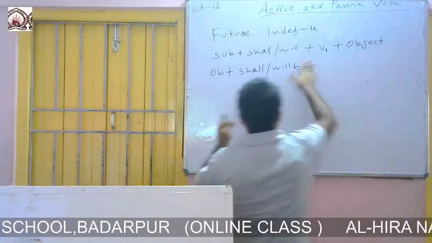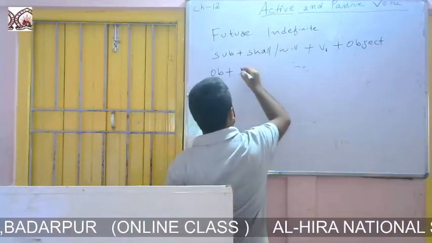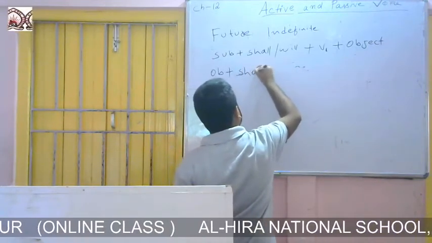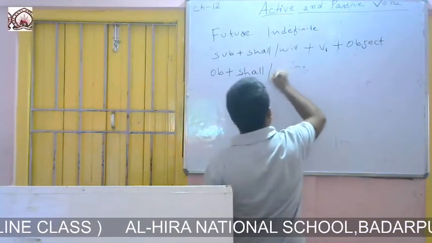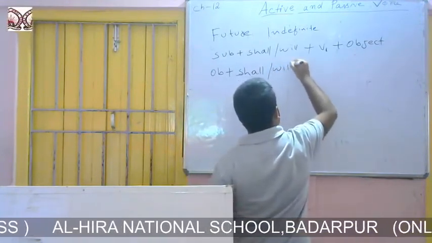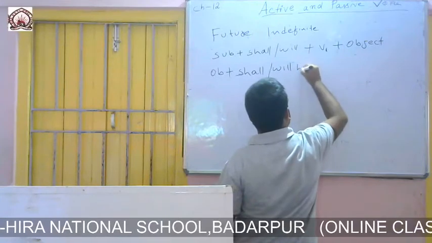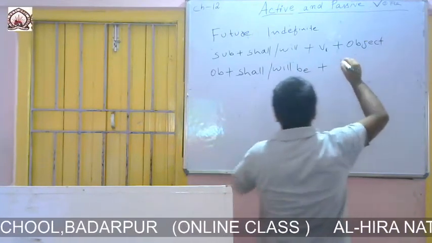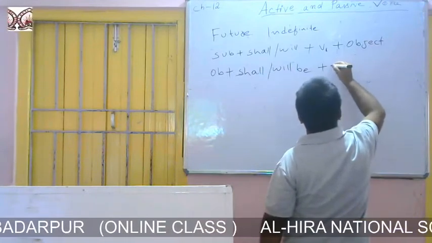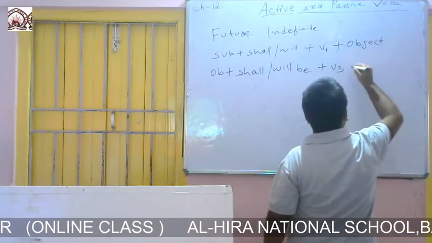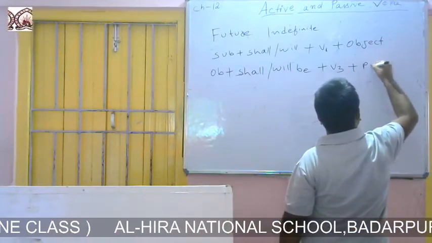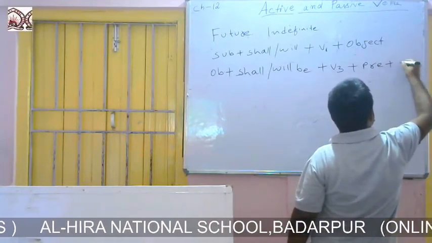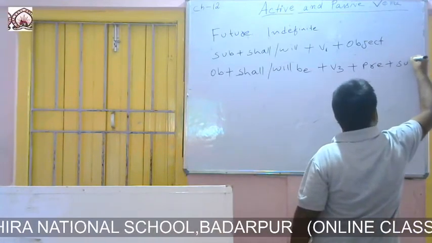Object plus shall or will be plus third form of the verb plus preposition plus subject.